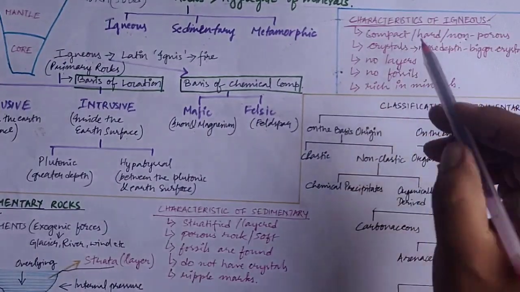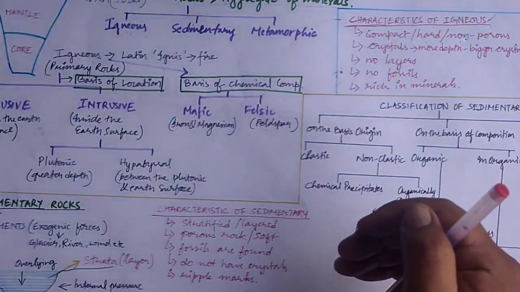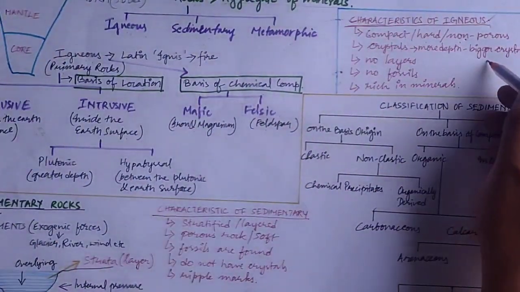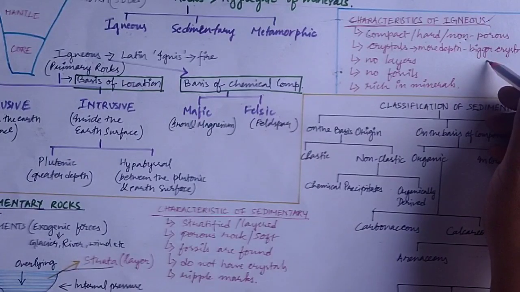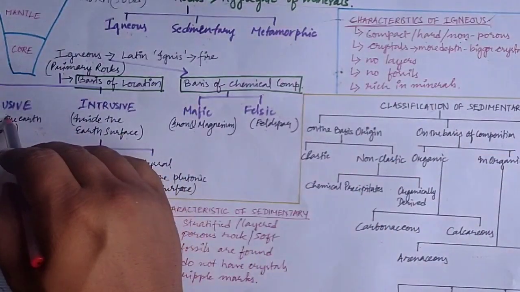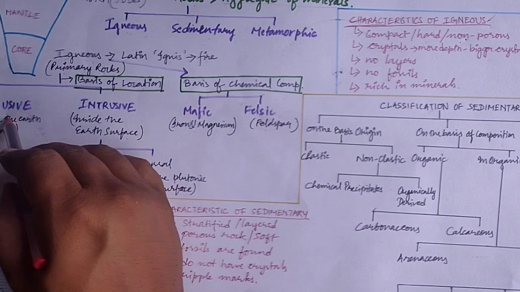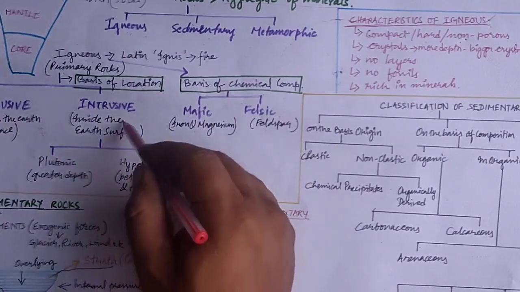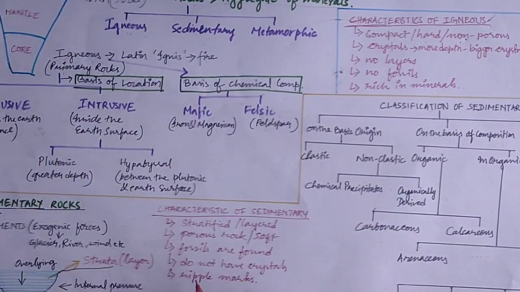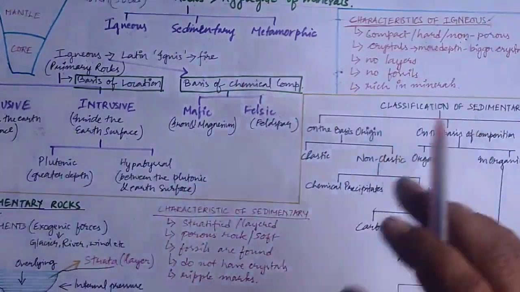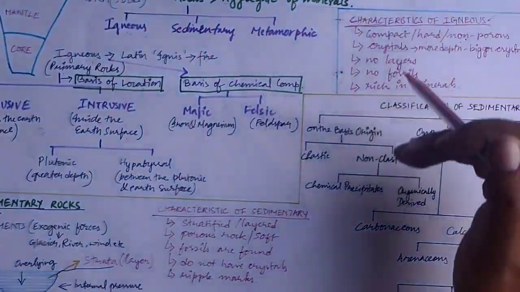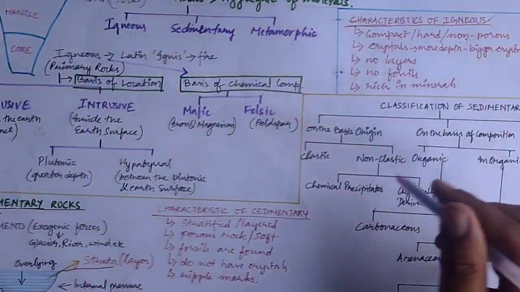The greater the depth, the bigger the size of crystals. In extrusive igneous rocks, the crystals are smaller in size, and in intrusive igneous rocks, the crystals will be bigger in size.